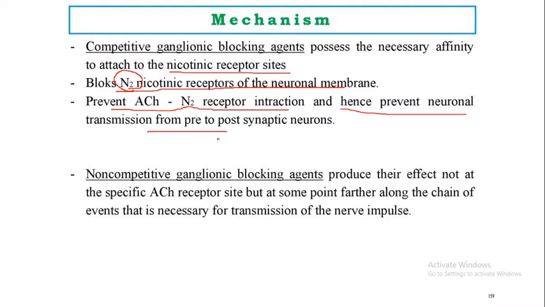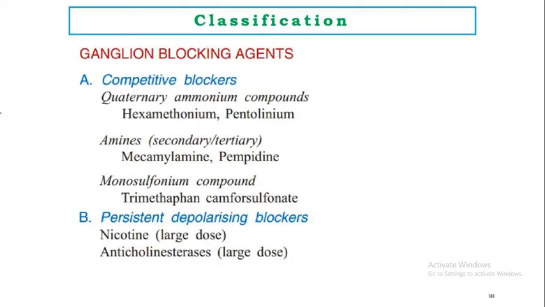So in this way ganglionic blockers act on the pre and post synaptic neurons, and such non-competitive ganglionic blocking agents produce their effect not at the specific ACh receptor site but at some point farther along the chain of events that is necessary for the transmission of the nerve impulse.